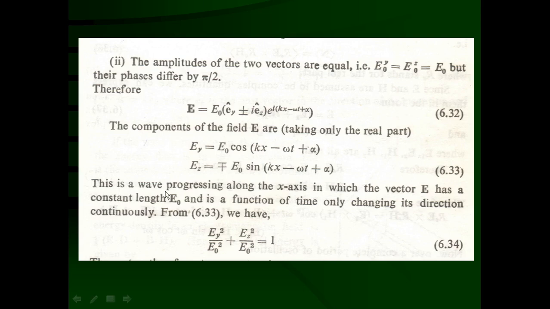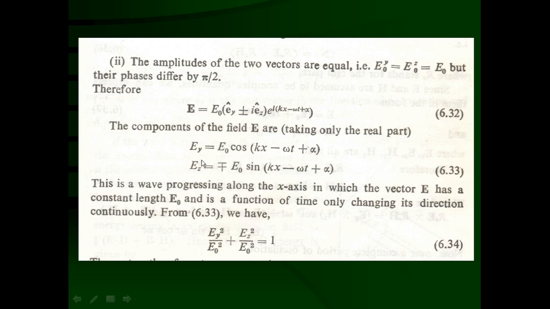This is the wave progressing along the x-axis, in which the vector E has a constant length E0 and is a function of time only, changing its direction continuously. So what happens? Now you can say that your vector is rotating in the YZ plane and progressing along the positive x direction or negative x direction, depending upon the sign of z. So it traces out a circle.